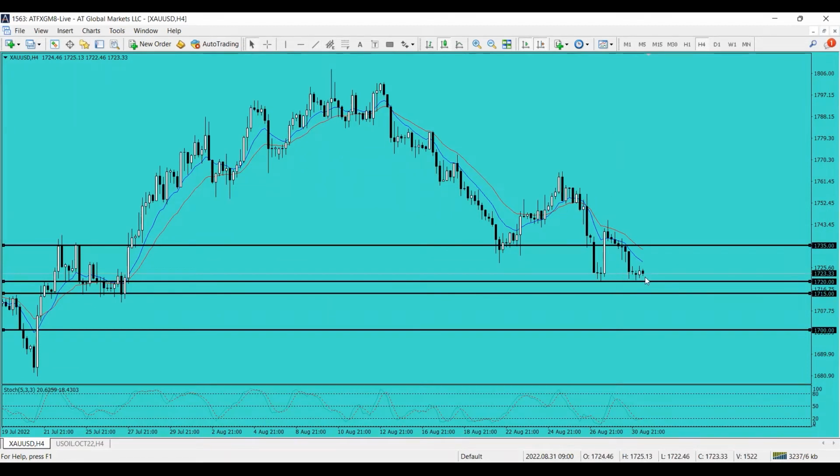But for the main objective for today, if you're aiming for selling positions, you need to wait for the price of gold to trade below 1720 with possible targets of 1715. And again, if the price goes below 1715, then it will pave the way to 1710, 1705, and of course 1700 respectively.